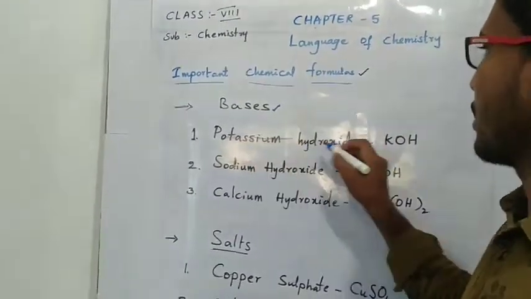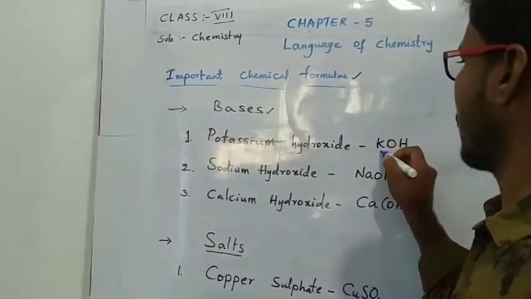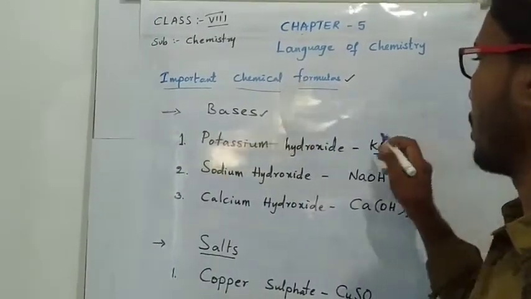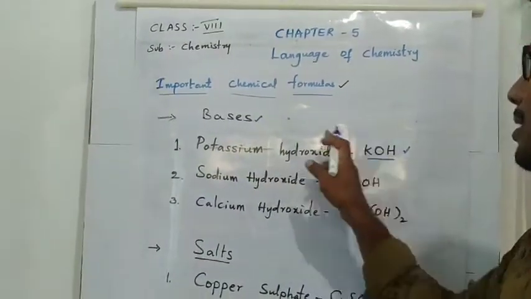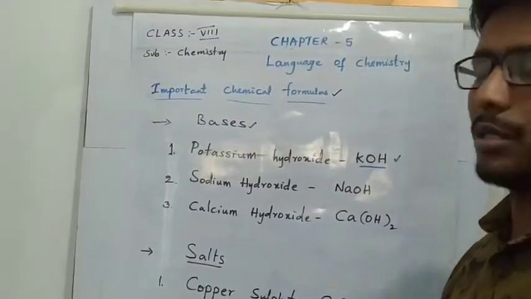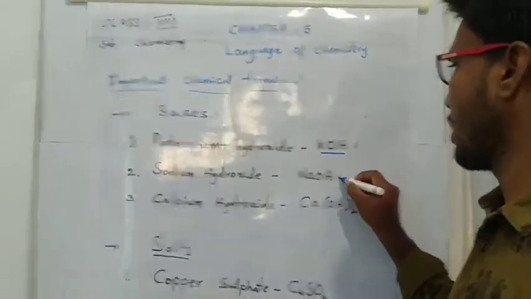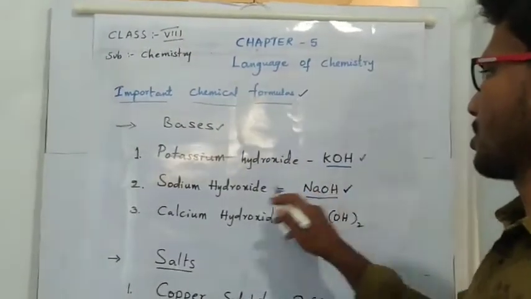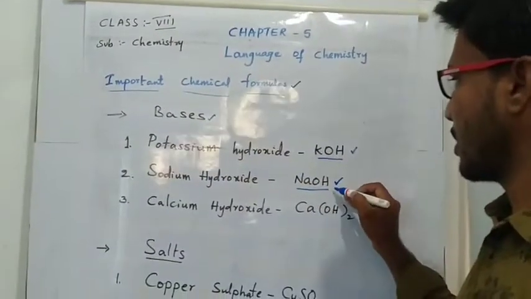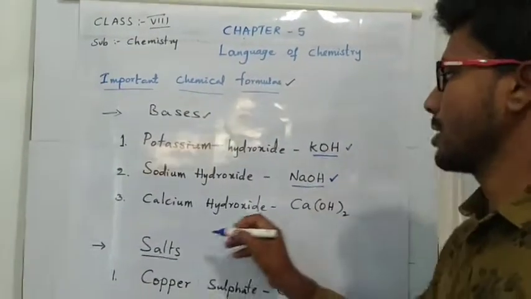The chemical formula of potassium hydroxide is KOH. Potassium hydroxide is a basic substance. The chemical formula of sodium hydroxide is NaOH.